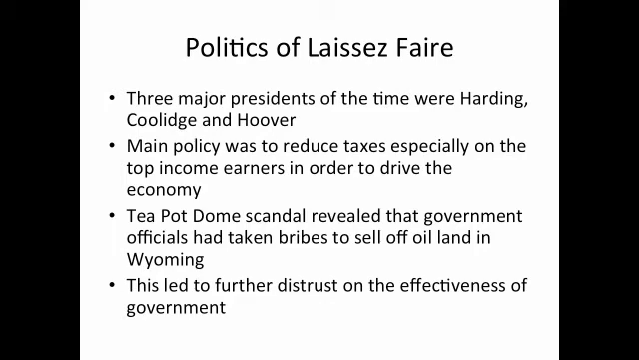The government was also suspected at this time period of major scandals. For example, the Teapot Dome scandal, which revealed that the government officials had taken bribes to sell off oil land in Wyoming. This only led to further distrust on the effectiveness of government and the desire to limit government action.